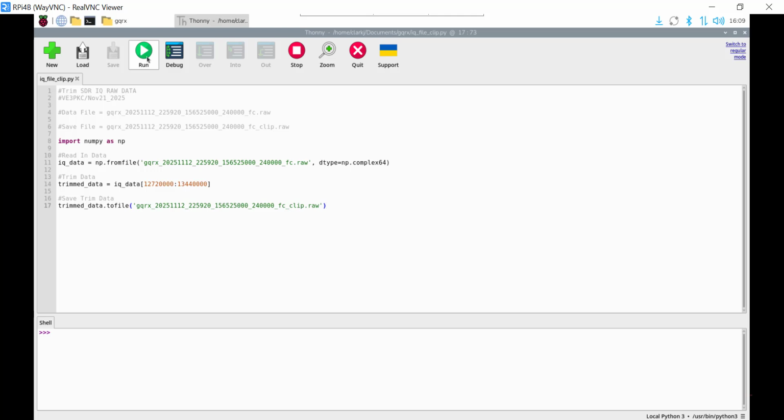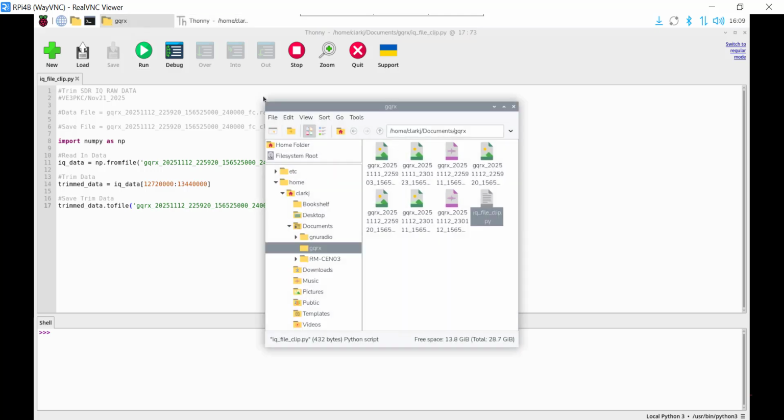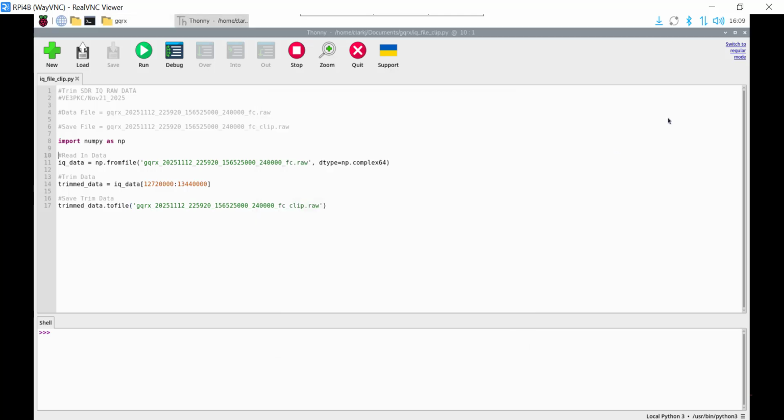So when I run that, incidentally, I save this file in the same directory as my Gqrx files here. So it's down there, and then basically I run it, and then I get the clip version of that file. So we can look at the clip version. The details are in the blog post, incidentally.